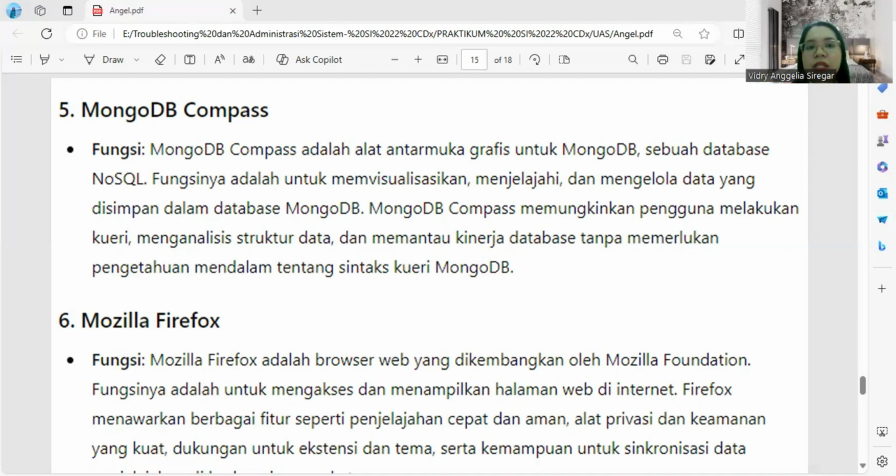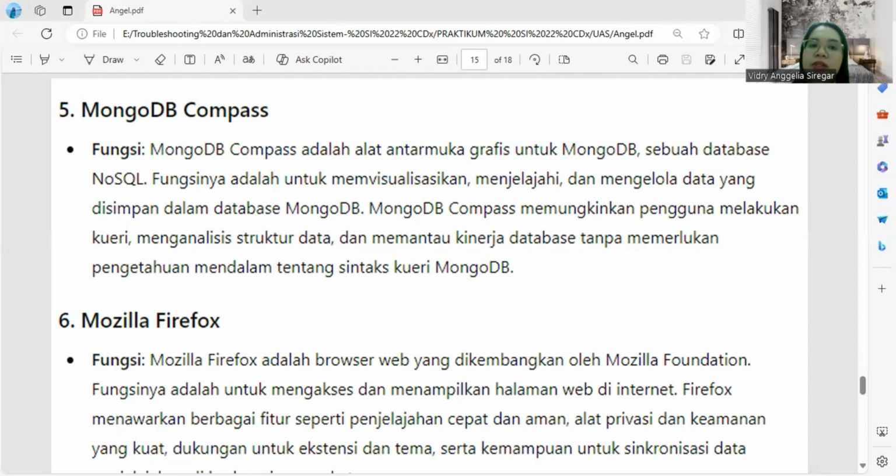Its function is to visualize, explore, and manage data stored in MongoDB databases. MongoDB Compass allows users to query, analyze data, and monitor database performance without requiring in-depth knowledge of MongoDB query syntax.